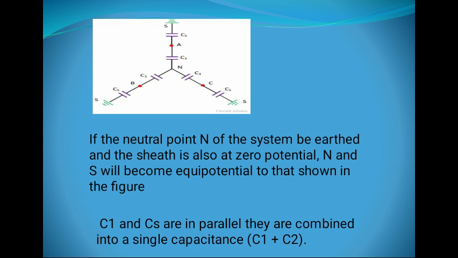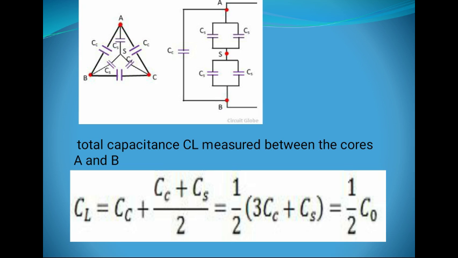In this figure, the neutral point of the system is earthed, and the sheath is also at 0 potential. N and S will become equipotential, so as shown in figure, C1 and Ccs are in parallel, so their combination is a single capacitance C1 plus C2.